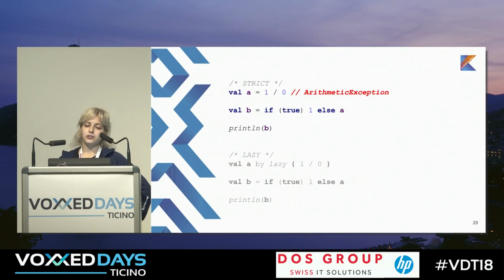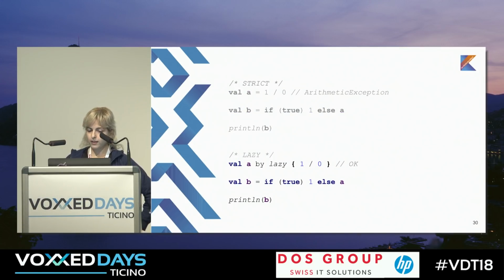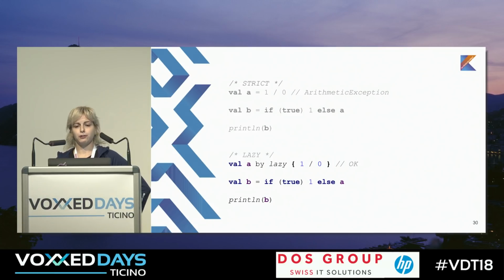But we can do this in a lazy way. We just say that value a would be evaluated by lazy. And when we run the first line of code, it won't be evaluated at all, because it will be postponed until we need it. In the second line, we return 1, and we never calculate the value of a, and everything is OK. So it's almost the same code, but the second one will work OK, and the first one will throw an arithmetic exception.